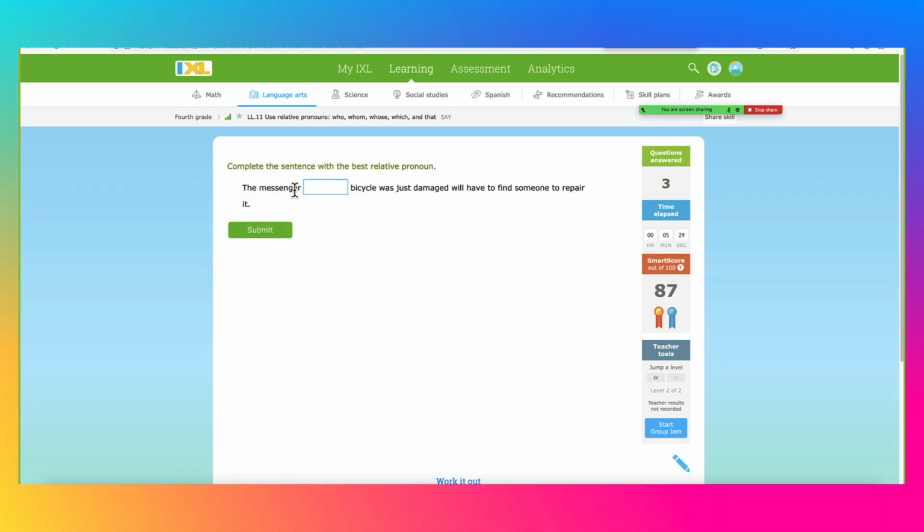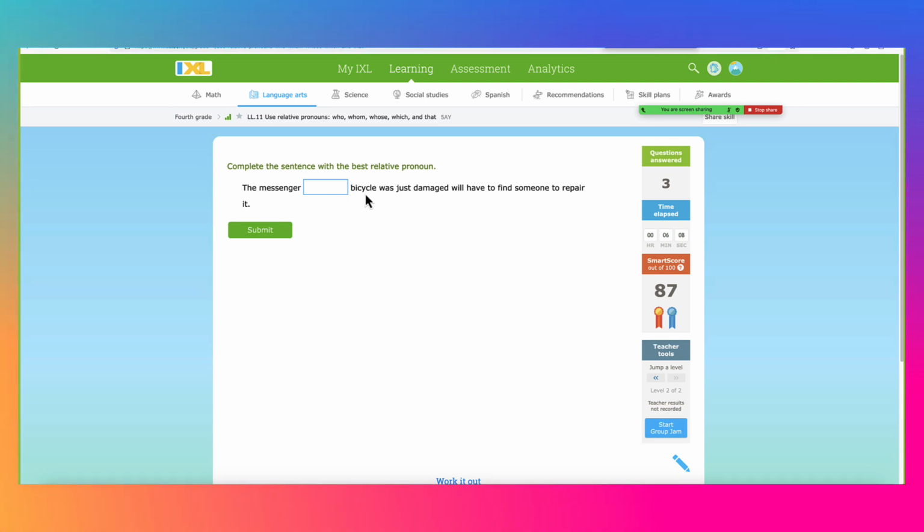The messenger is a person, most likely. Bicycle was just damaged. So we have to be careful here. Who, whom, or whose. The moment I see the subject, bicycle was, I cannot use the word who, because the subject is already taken by bicycle in the clause that follows. So we have to say either whom or whose.